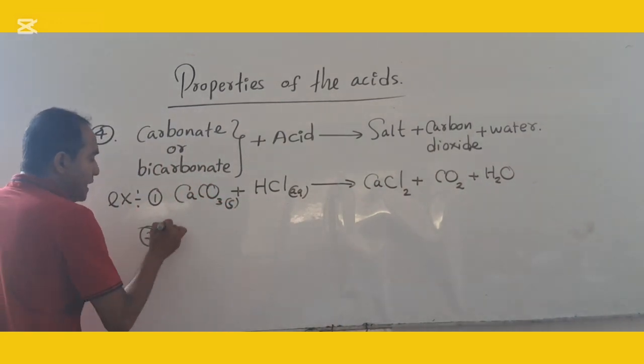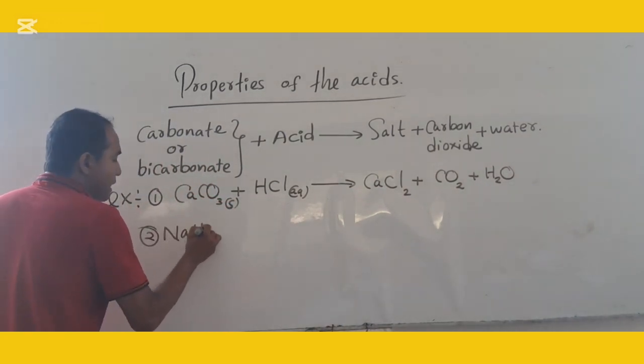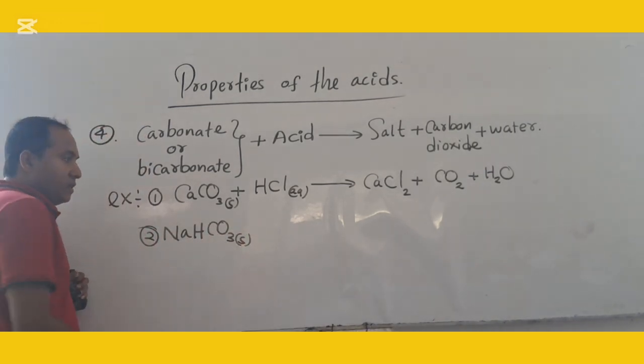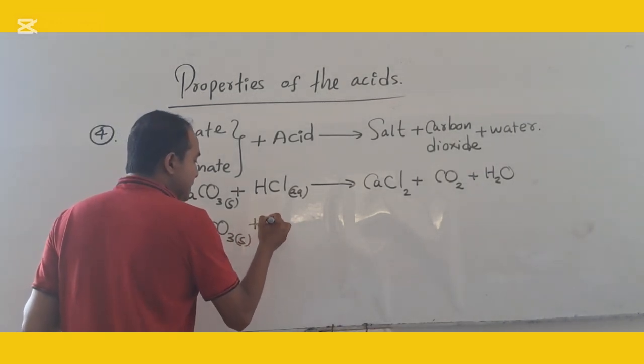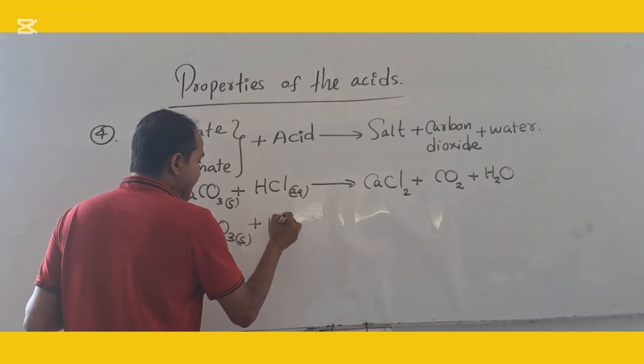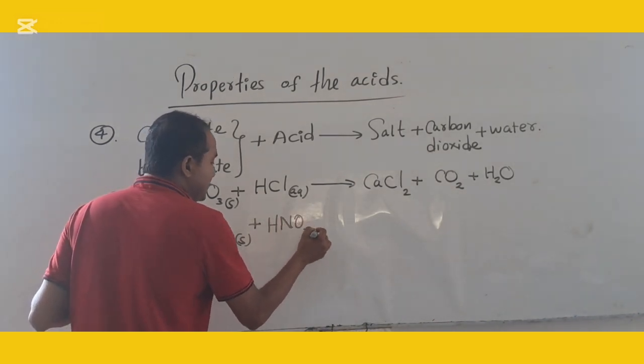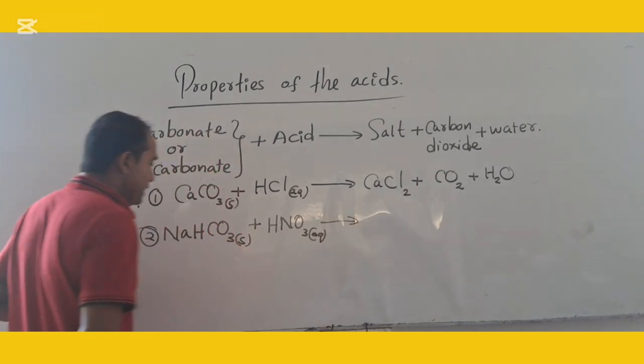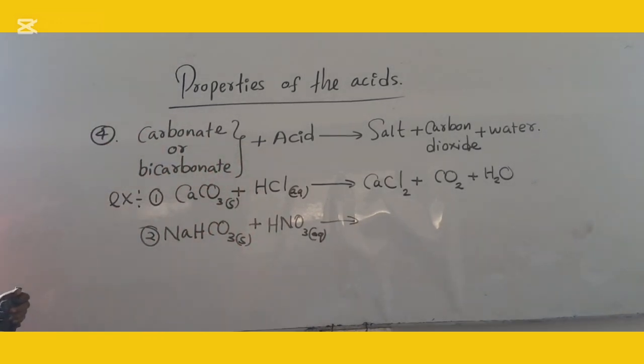Bicarbonate. I take the sodium bicarbonate. NaHCO3 is the sodium bicarbonate. I take the acid as the nitric acid, HNO3 acid. How to react the bicarbonate with HNO3? What will produce? Produce salt, carbon dioxide and water.